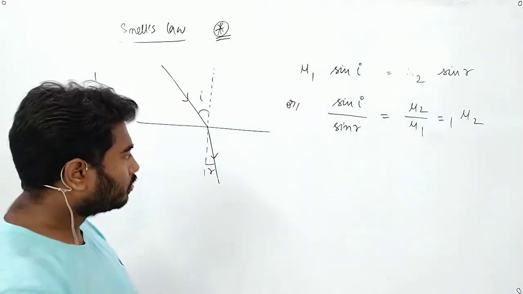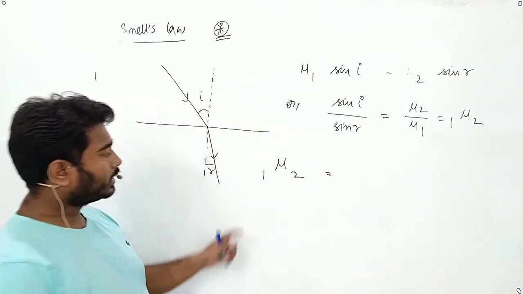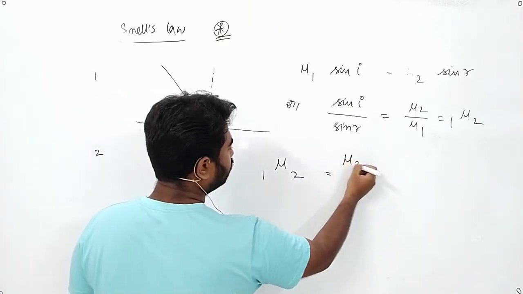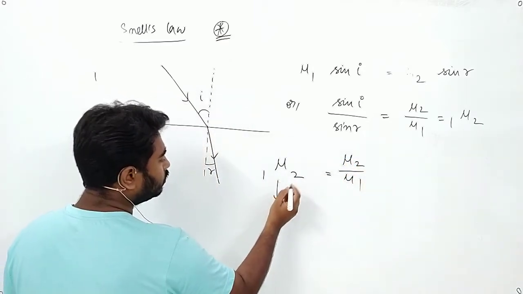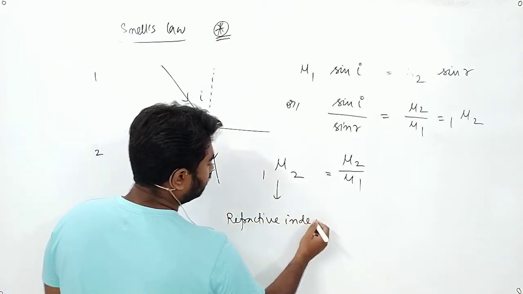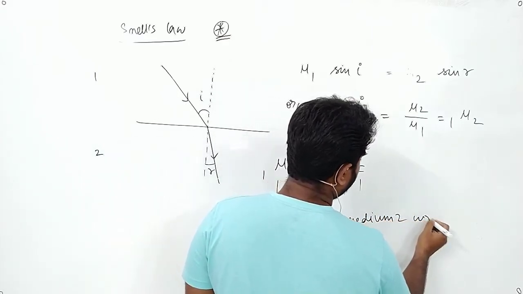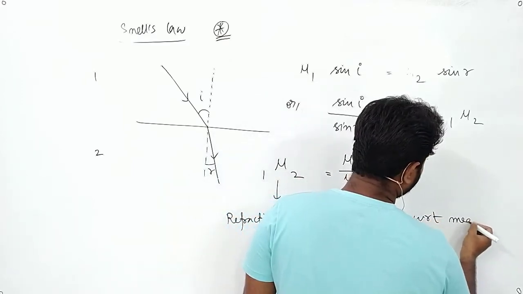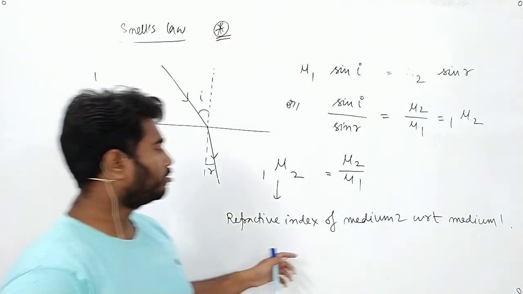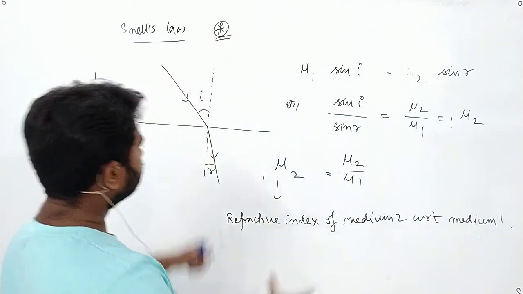See, if you write 1 mu 2, it means the refractive index of medium 2 with respect to medium 1. Write it down as mu 2 by mu 1. So 1 mu 2 you can read as refractive index of medium 2 with respect to medium 1. So this is a way of writing this one.